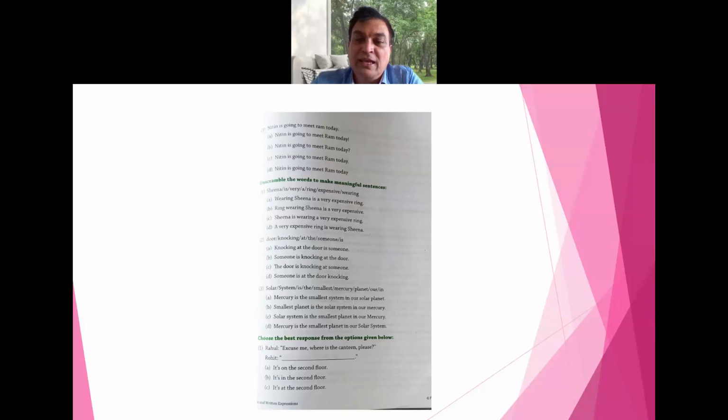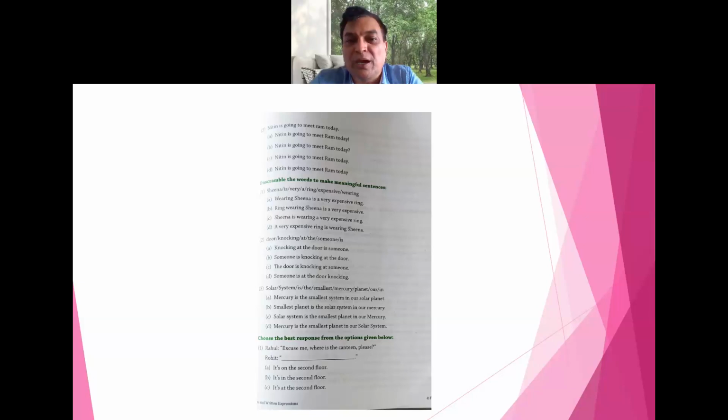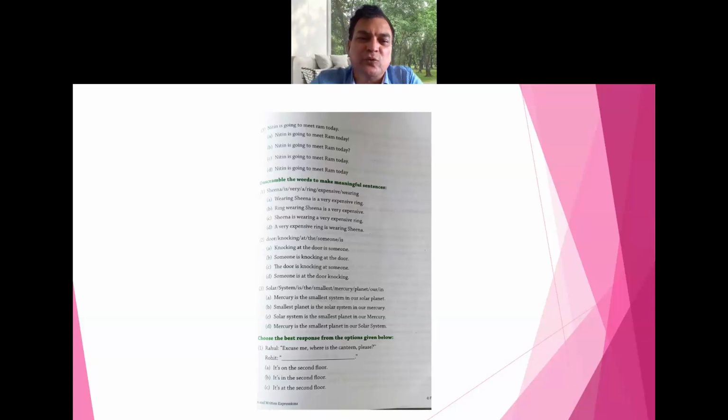Like this example is there in the examination. But the question is to rearrange the words to make meaningful sentences. So unscramble the words or rearrange the words to make meaningful sentences. Now, options are not given in the examination.